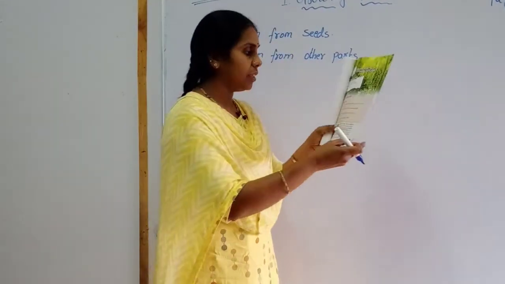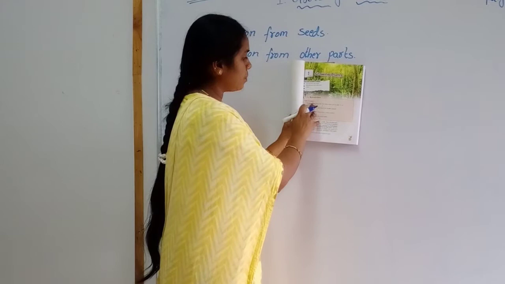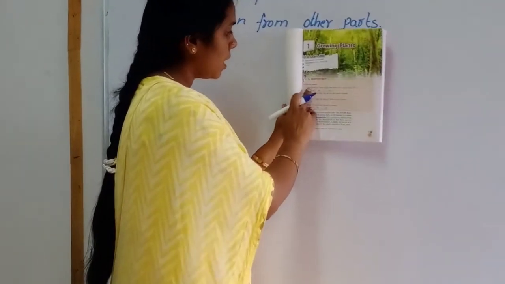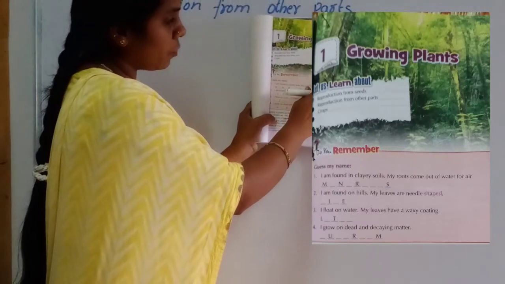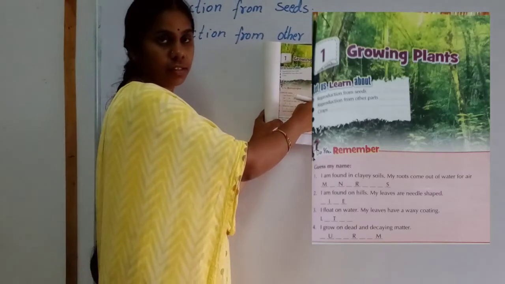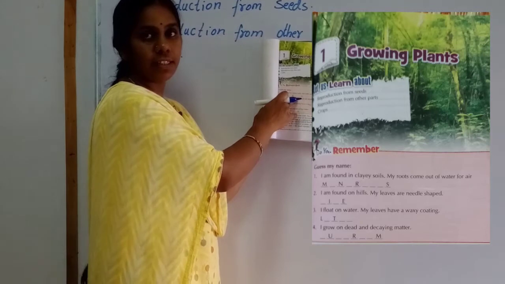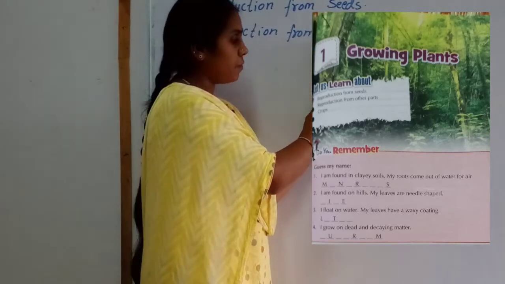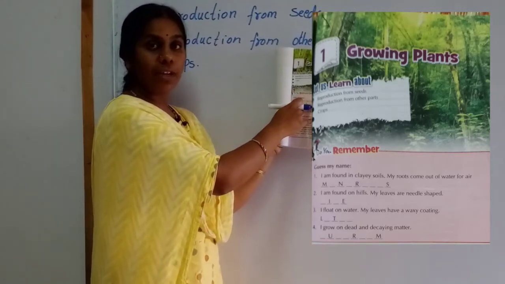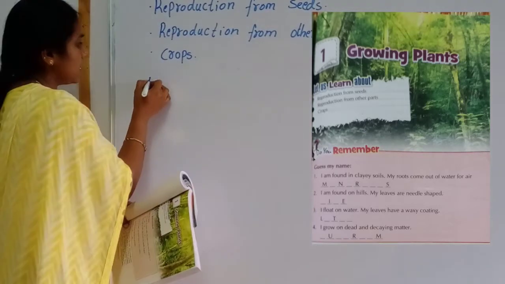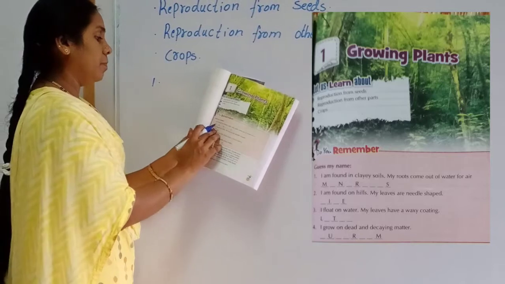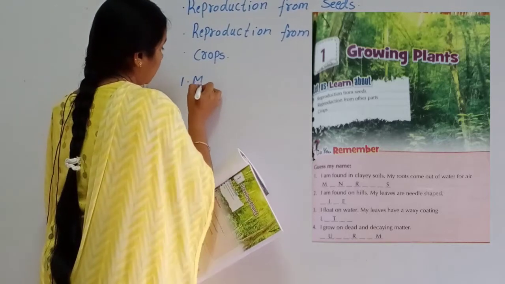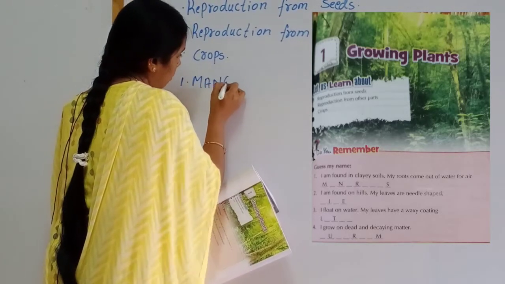Look here children. Guess my name. I am found in clay soils. My roots come out of water for air. They have given here missing letters. You should fill this. First one is what? Mangroves.